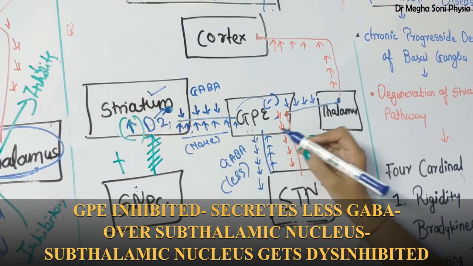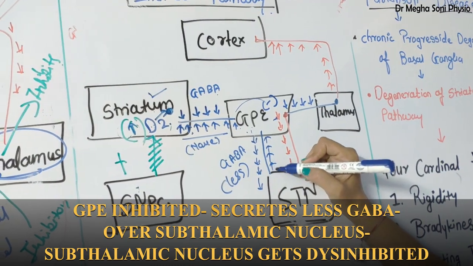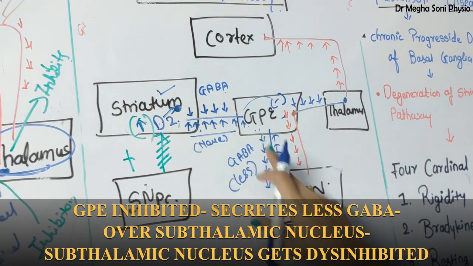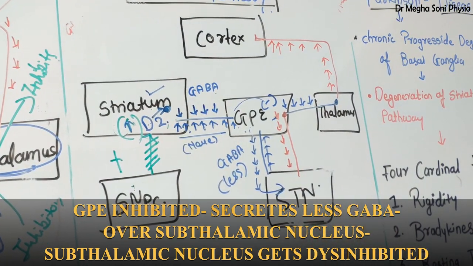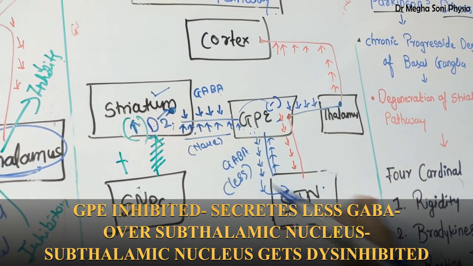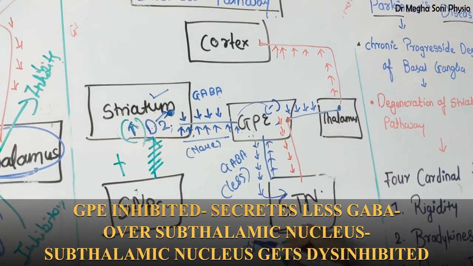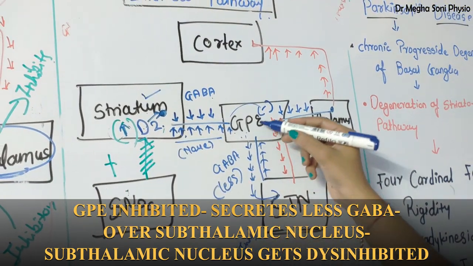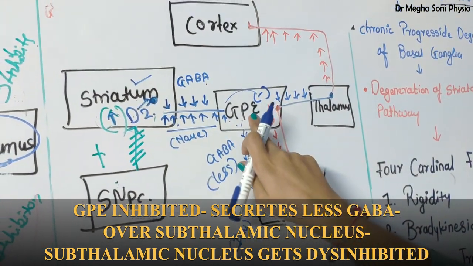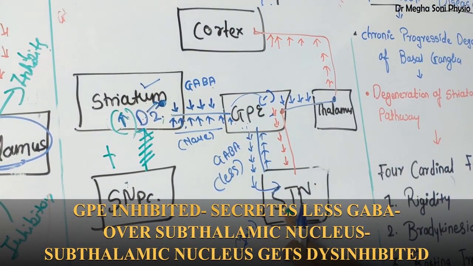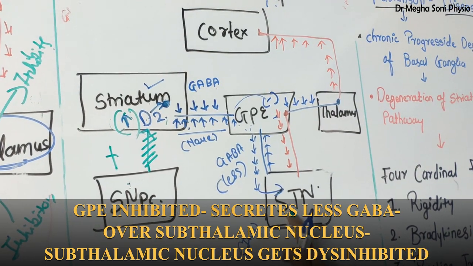You can compare: in the normal pathway, it secretes more GABA, but when we find damage, it secretes less GABA over the subthalamic nucleus. What is the nature of GABA? GABA is inhibitory in nature. As GPE secretes less, it is not sufficient enough to inhibit the subthalamic nucleus.